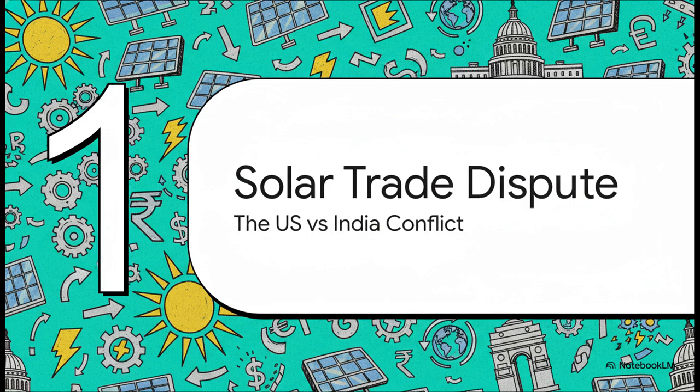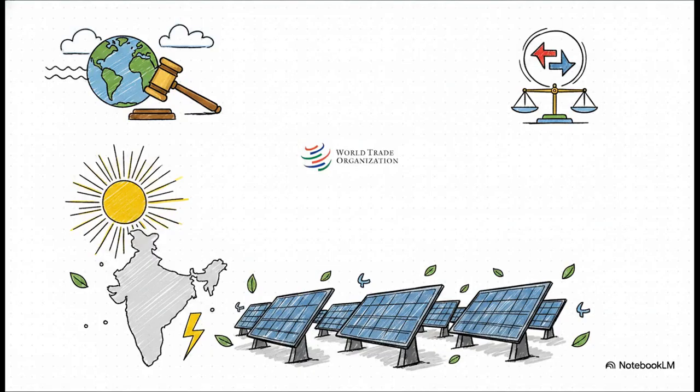Part 1. The solar trade dispute. Let's look at the core conflict between the United States and India. Okay, so let's set the stage. The arena for this high-stakes dispute is the World Trade Organization, or WTO. Think of them as the global referee. When member nations have disagreements about whether their domestic laws are breaking international trade agreements, they bring them here.